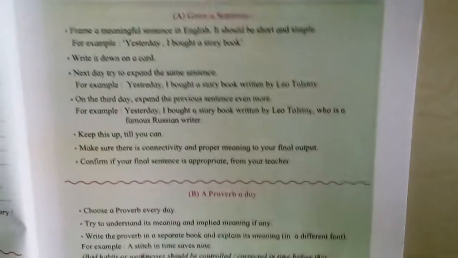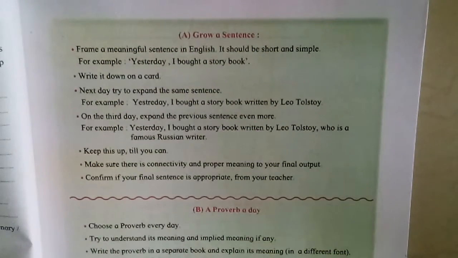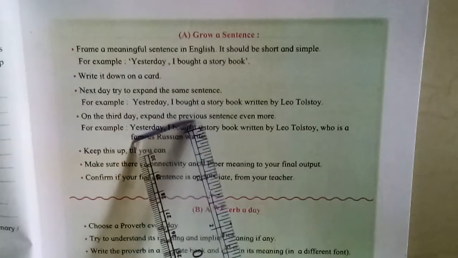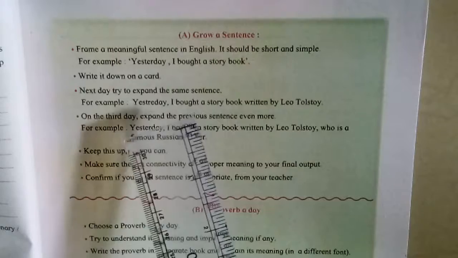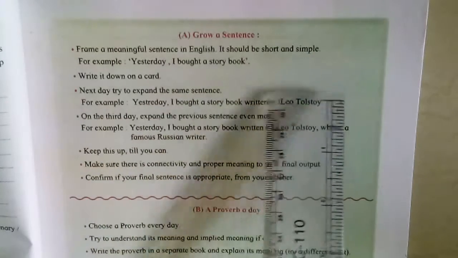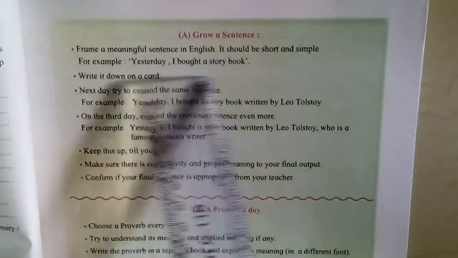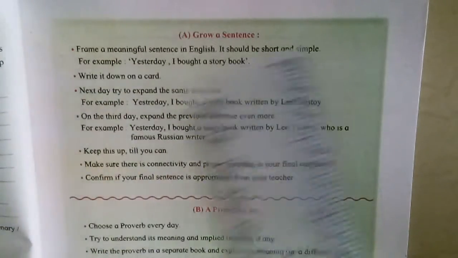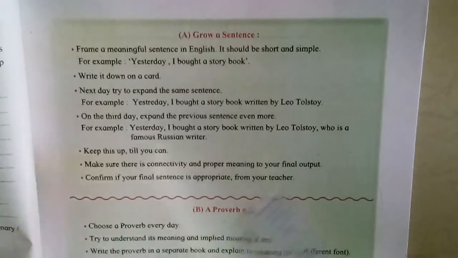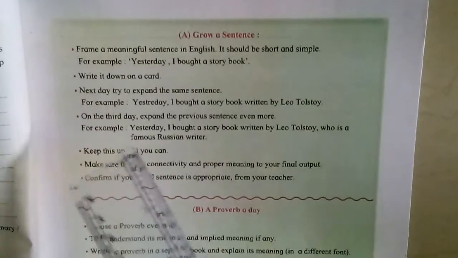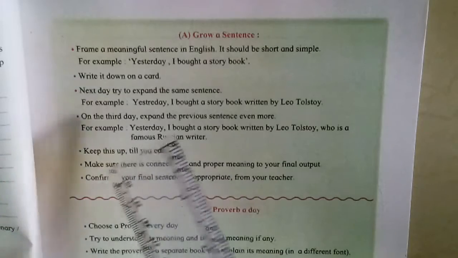Now see page number what? Next, page number 25. Grow a sentence. How do you grow a sentence? Frame a meaningful sentence in English. It should be short and simple. For example, yesterday I bought a story book. Grow a sentence means you add one new word, one new word, and grow the sentence. Develop that sentence. That means write it down on a card.